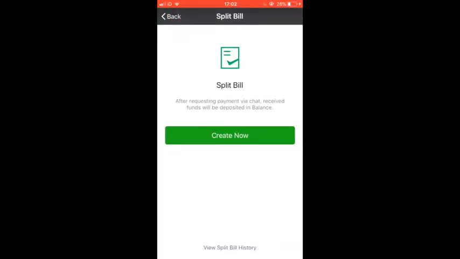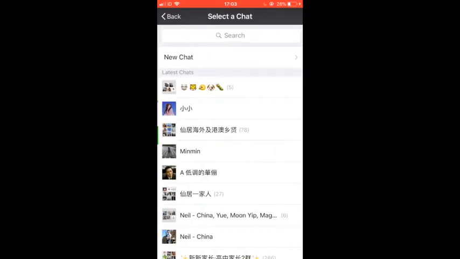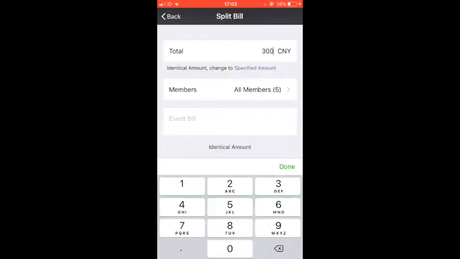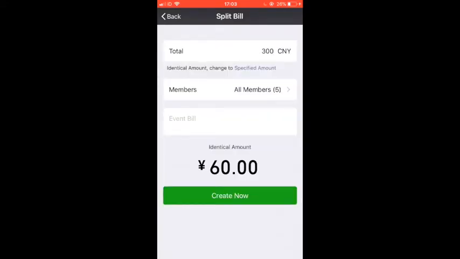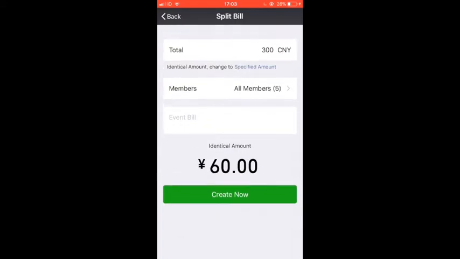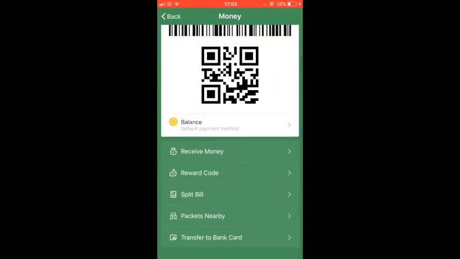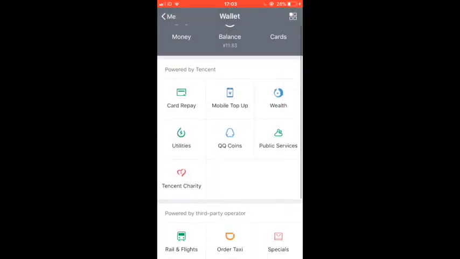I personally love the split bill function. So, for example, when you go out for dinner with a group of friends and you kindly pay the bill in the restaurant, you can then split the bill using this function. You just create the amount of money your friends owe you, send it to a group. Then all the members from that WeChat group will get a payment notification and pay you through WeChat directly.